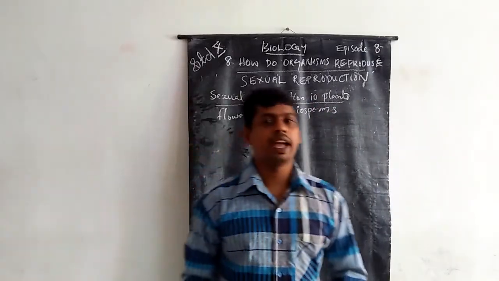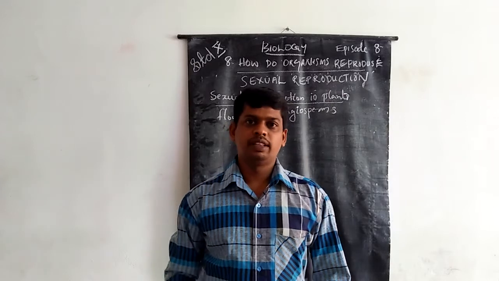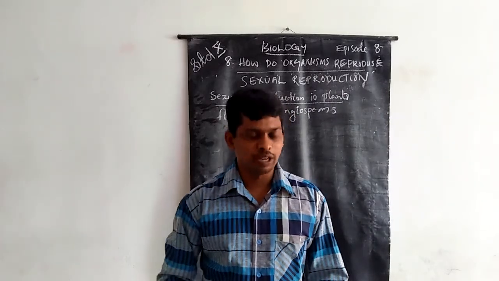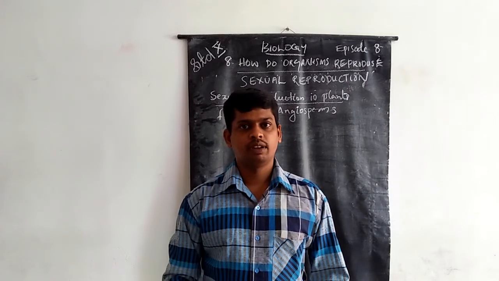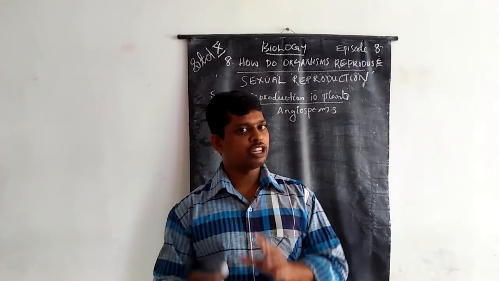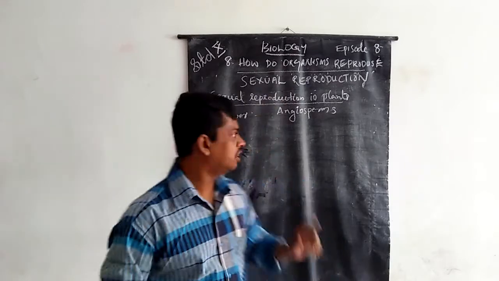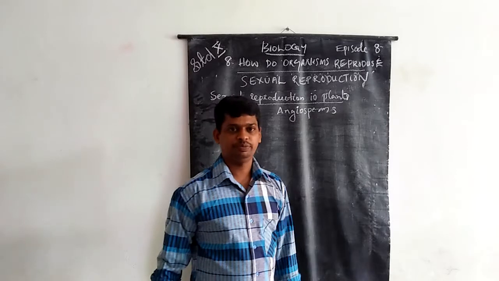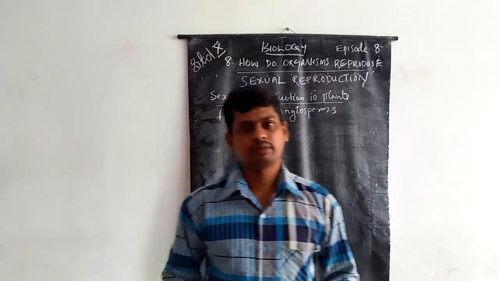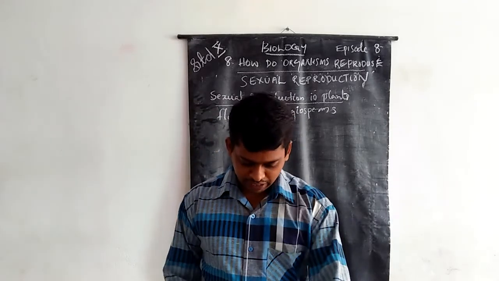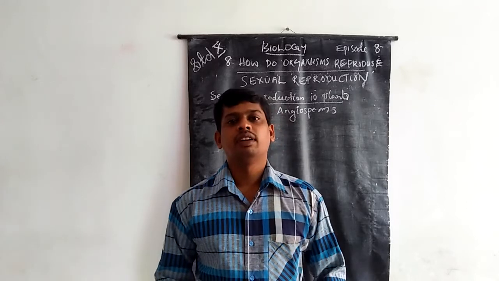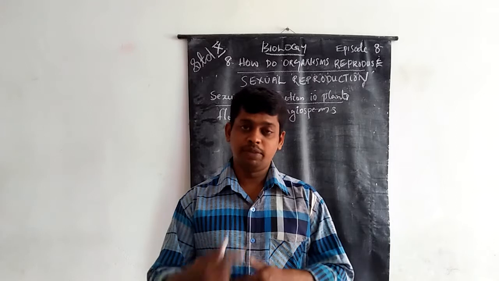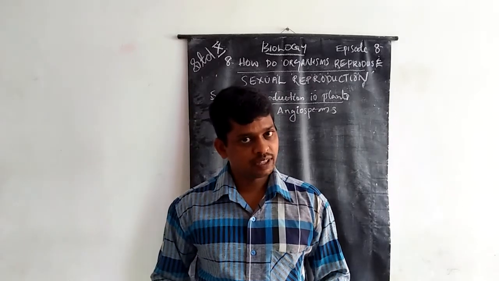Angiosperms, flowering plants, have the capacity to reproduce sexually. The reproductive part of the plant is the flower. The flowering plant is known as an angiosperm. But before the parts of the flower,